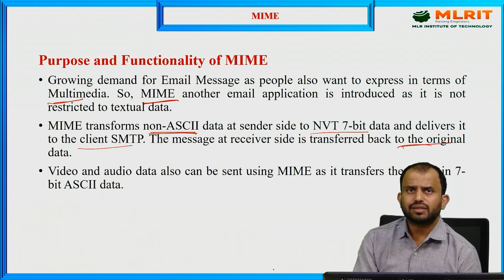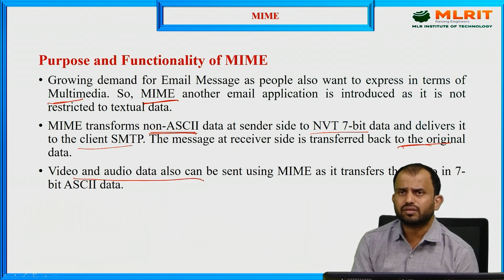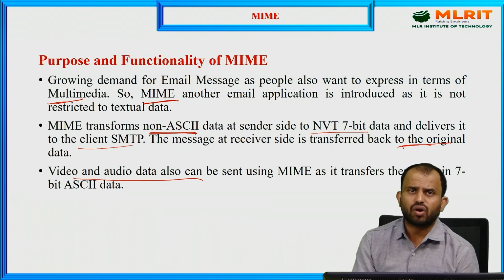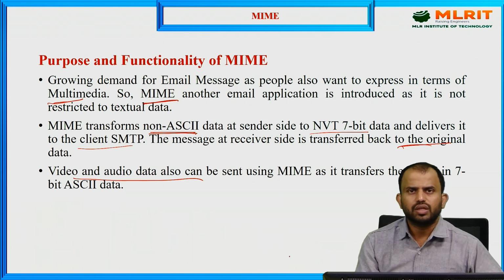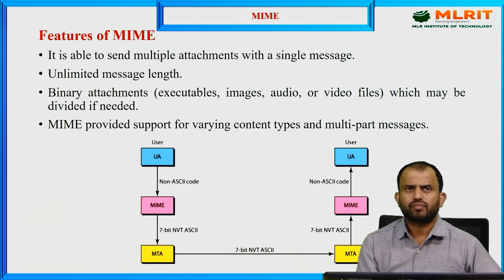So in MIME, we can send video and audio. Because we are using 7-bit ASCII data, we can send video files and audio files, though of limited length, from one place to another, from one mail to another mail. What are the features?